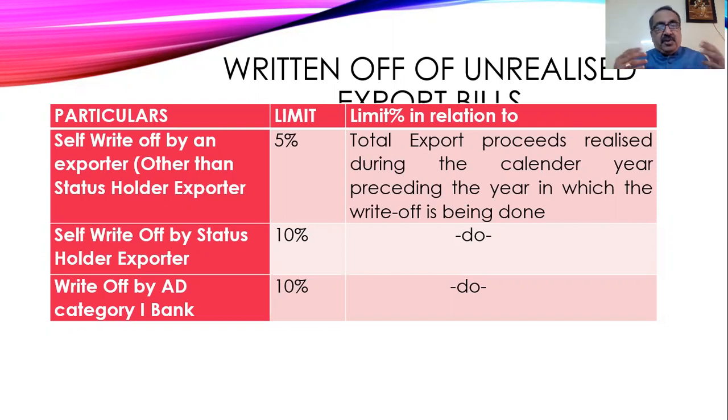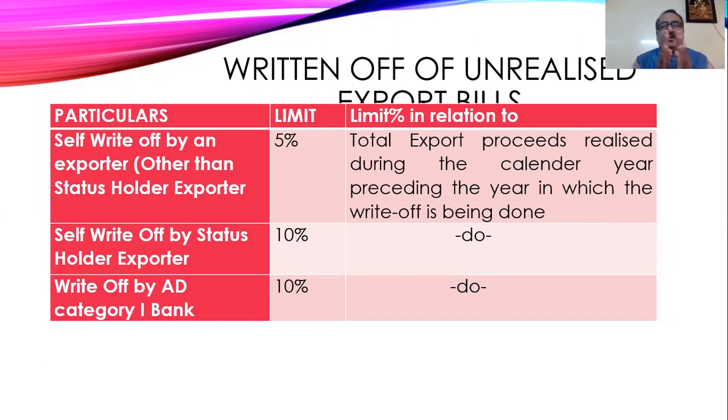But the RBI has given specific permission that the write-off of proceeds can be done by the authorized dealers and by the person who has exported the goods. But there is a ceiling. Here, the self write-off by an exporter, that is other than the status holder exporter.